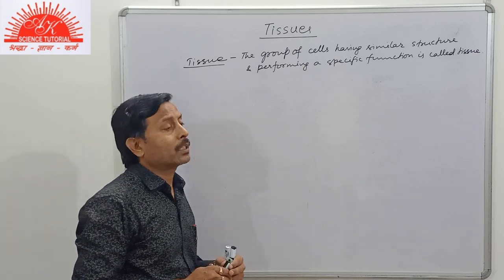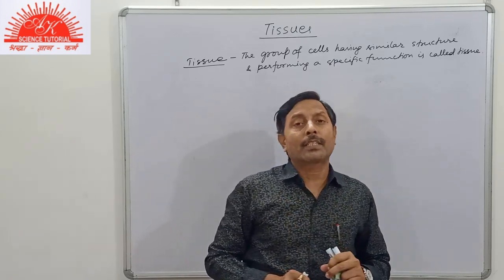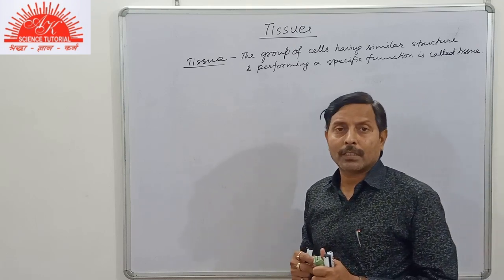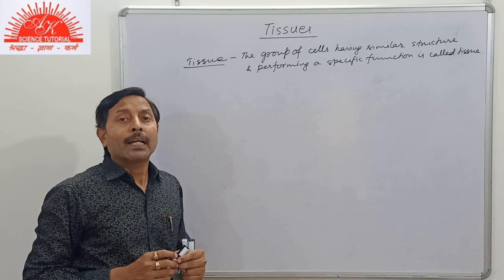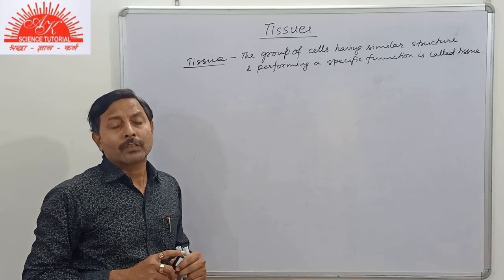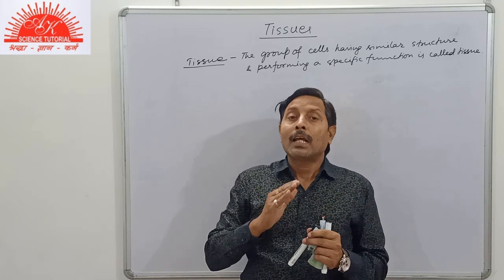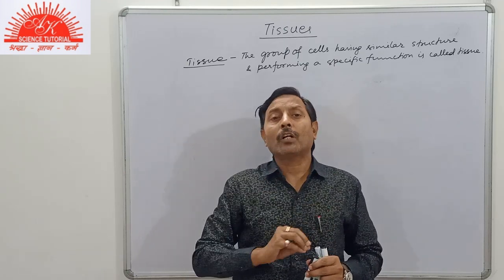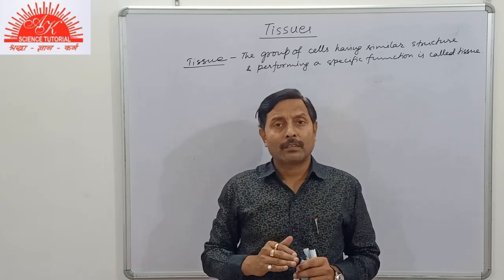Now, students, we see that different types of tissues are found in plants and animals. There is a difference between the tissues of plants and animals. The plants have fewer types of tissues. The plants are static.